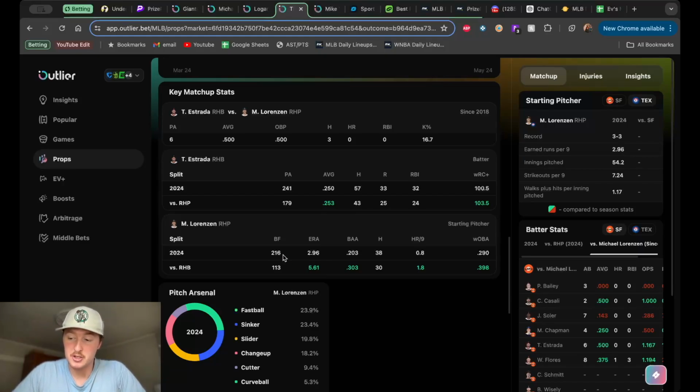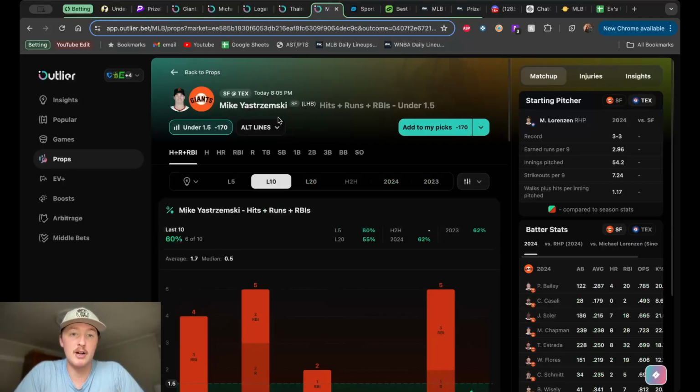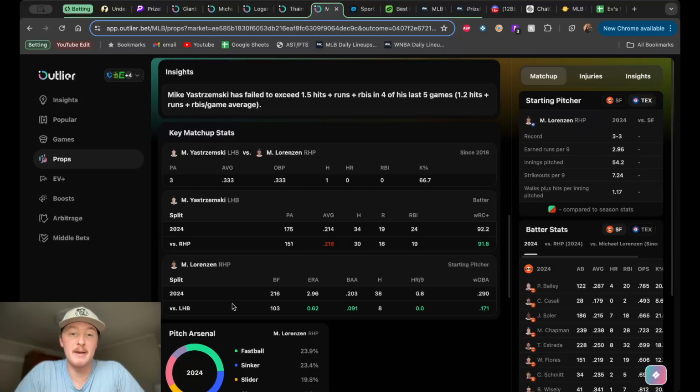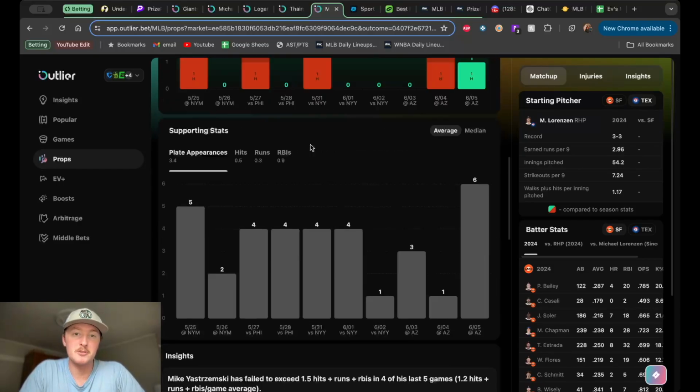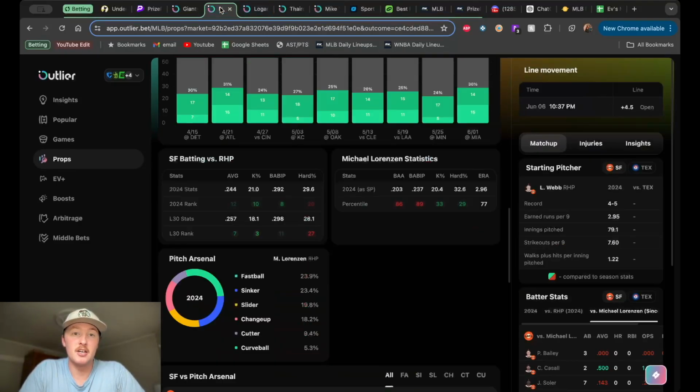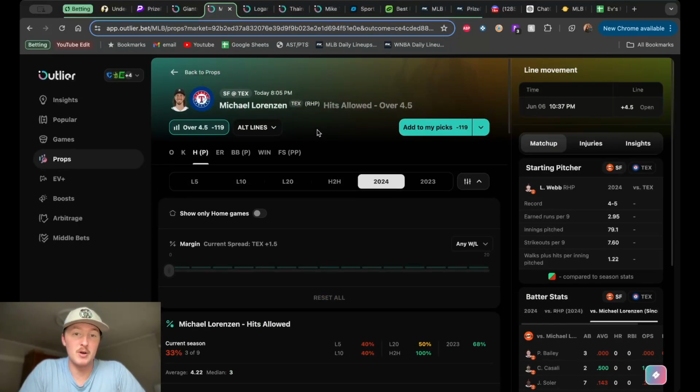And again, the top of the order for the Giants is mostly right-handed batters. Now let's go to Yastrzemski, who is a left-handed batter. He bats more towards the back of the lineup. Left-handed batting, 0.62 ERA and a .09 batting average against. I thought that was interesting. I might have been talking about it too much. But yeah, absolutely wild how well he pitches against lefties and how horribly he pitches against righties. And the reason I'm taking the Giants is because I like the right-handed bats at the top of the lineup for him. So that was my tangent on why I'm taking the Giants. But yeah, Lorenzen might get smoked.